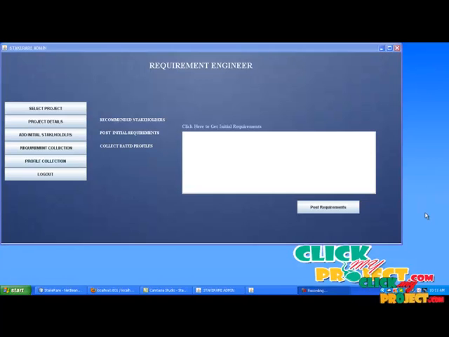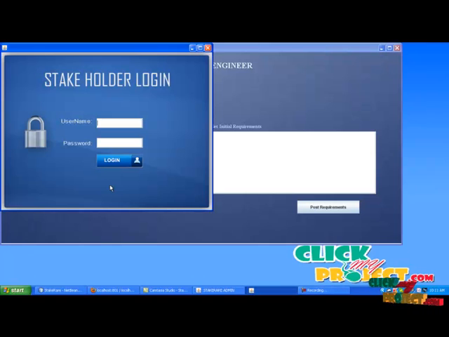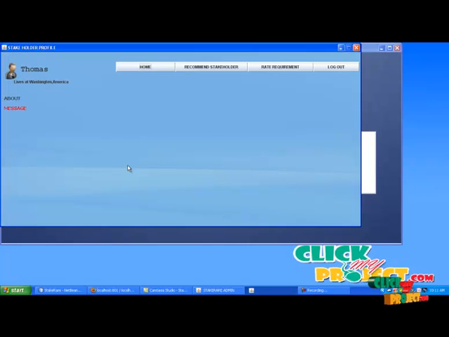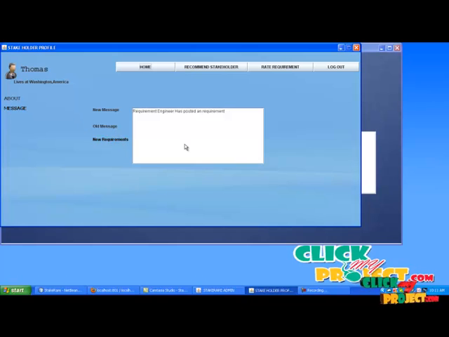After posting initial recommends, go to the Stakeholder Login page. Give username and password for the initial stakeholders and the recommended stakeholders. It will have a message. Click the message label, click the new recommends. It will show the message that recommends have been posted. After seeing this message, click rate recommend.